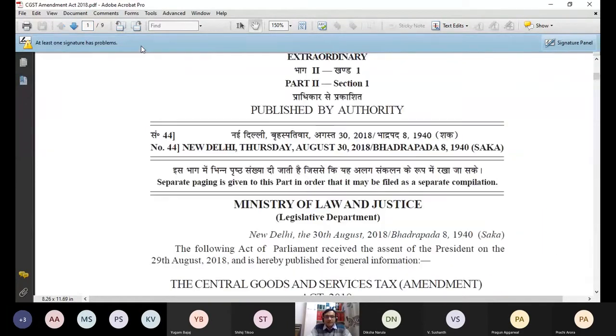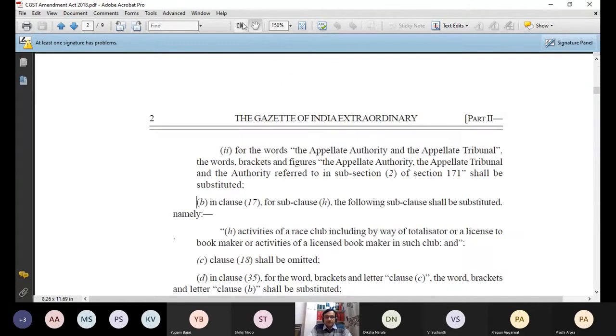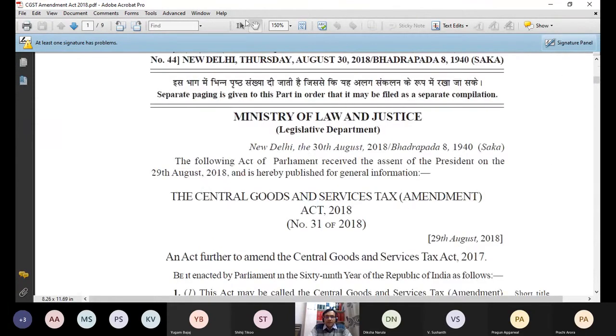So if you can see, this is the Amendment Act. The CGST Amendment Act, it is not the original act. So I will show here what problems can sometimes be left in the act also. Even Parliament, or even the Legislative Department of the Government of India, Ministry of Law and Justice, can commit some mistakes in framing the language. Anyone can commit a mistake, it is not a problem.